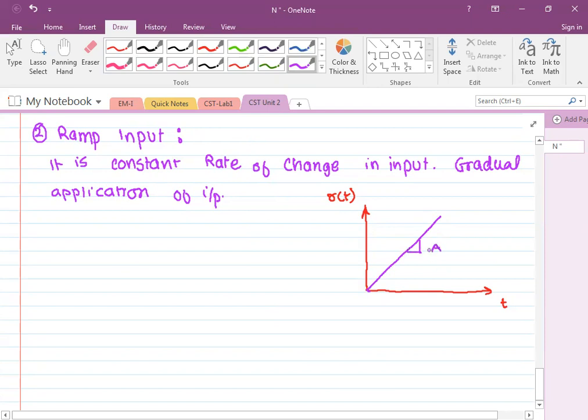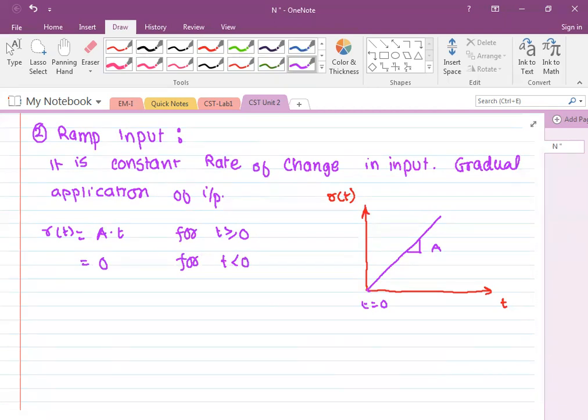Let's say the slope is a. Then what we can write, r of t equal to a into t for t greater than or equal to 0. It is applied at 0, and it is 0 for t less than 0. So now the same example.